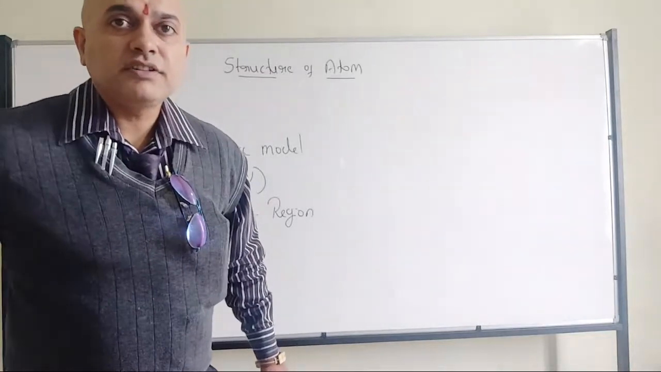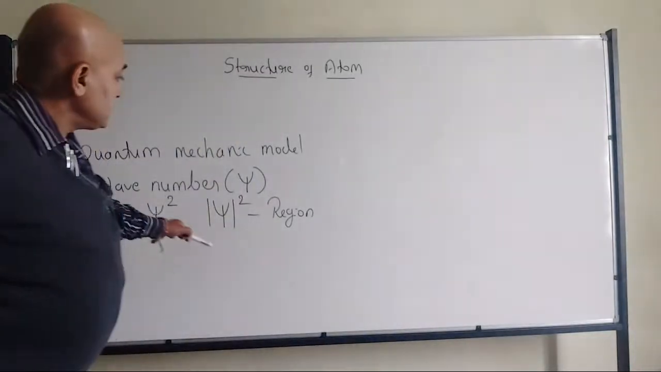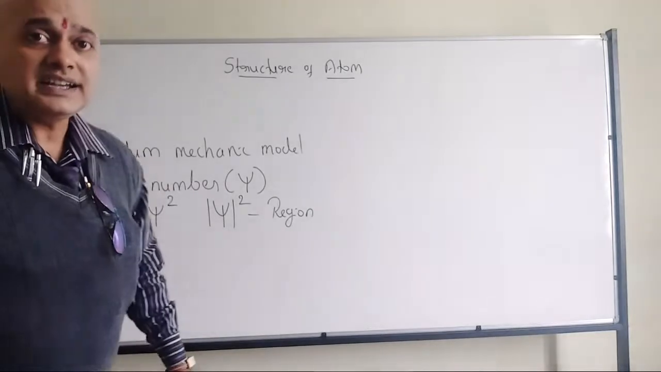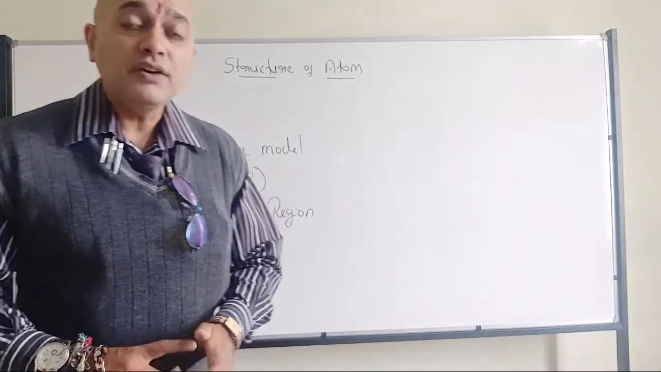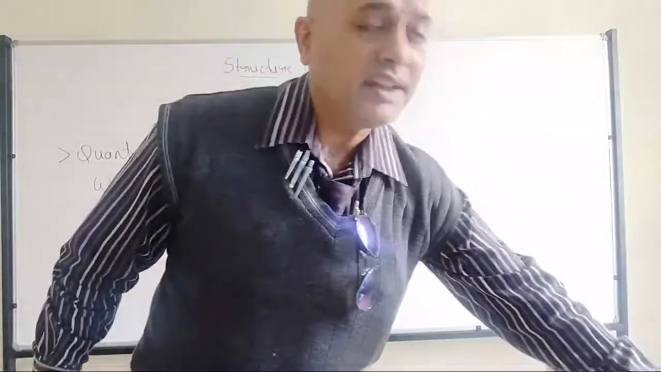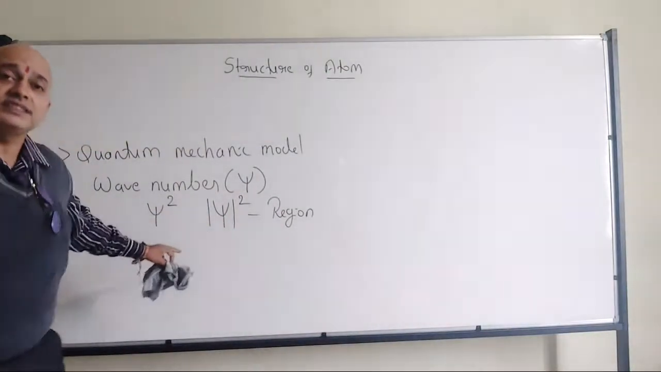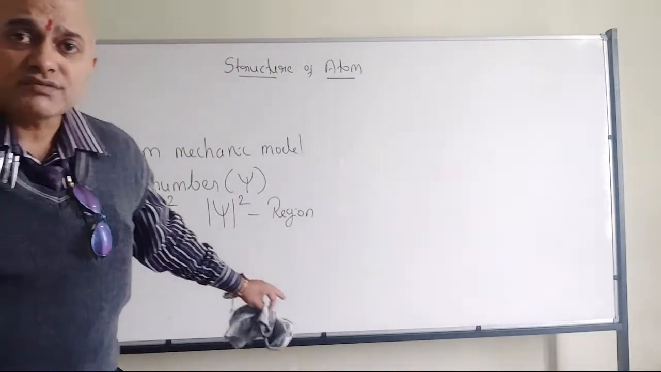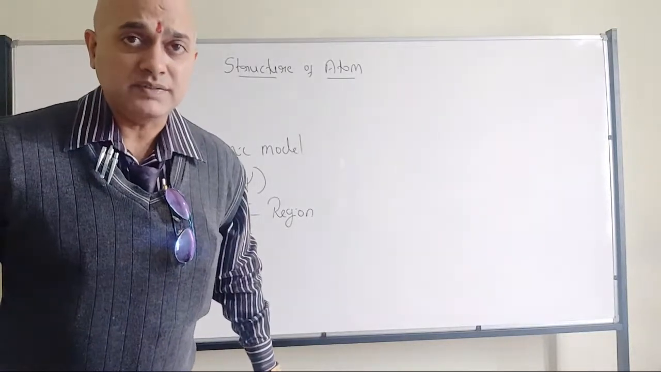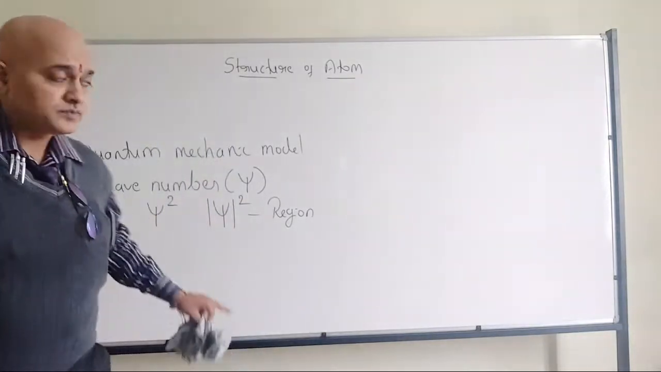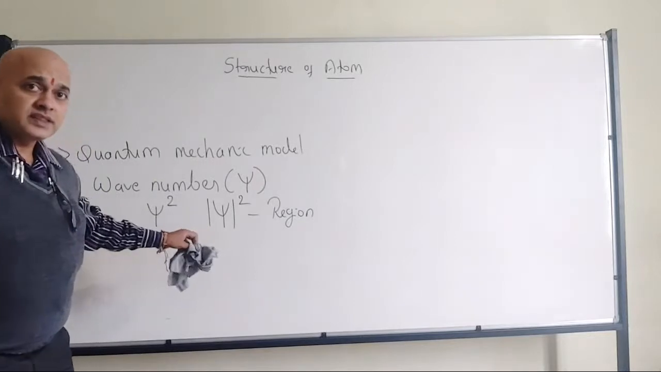Sorry, it was a bit urgent. Okay, fine. So psi square, it is related to region where finding the electron will be very high. So that's where we have the psi square. Any doubts in this? Psi and psi square, 1 mark question you can expect. Any doubts with regard to this?